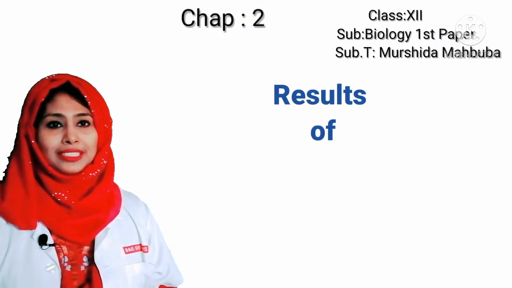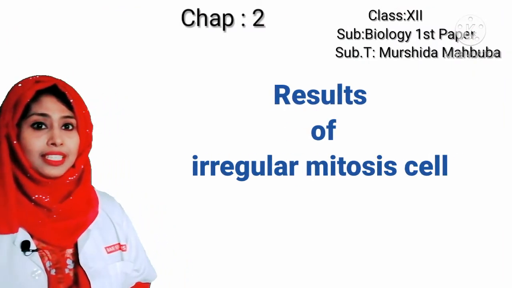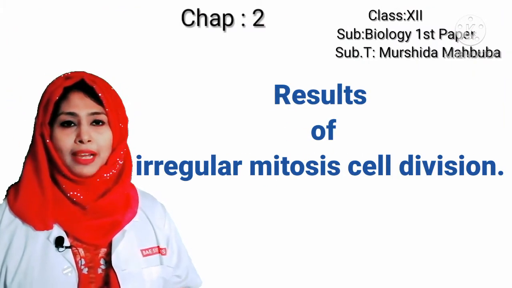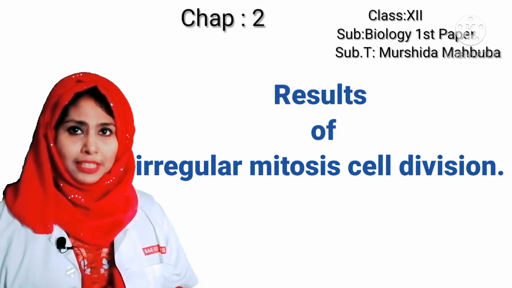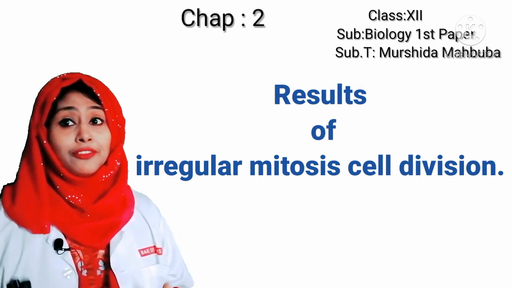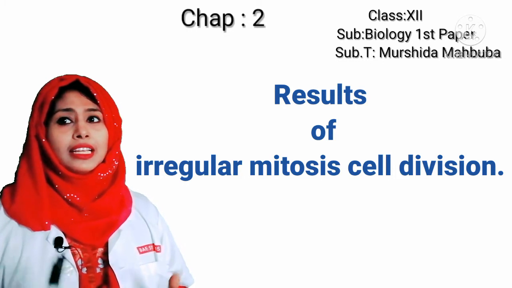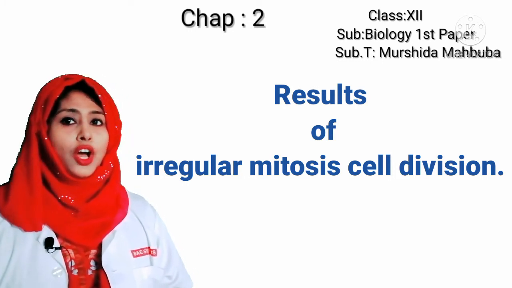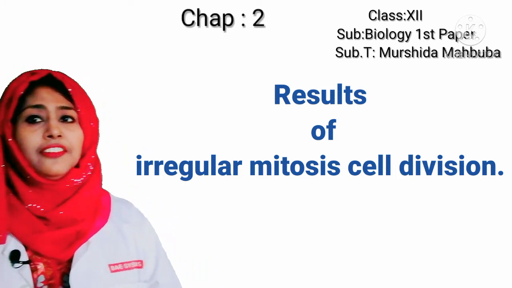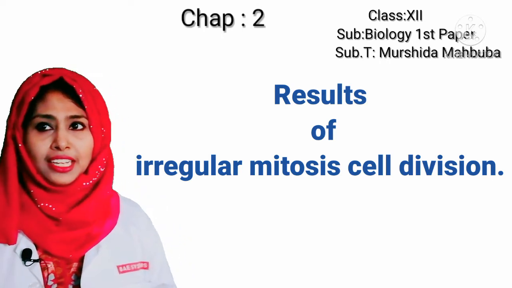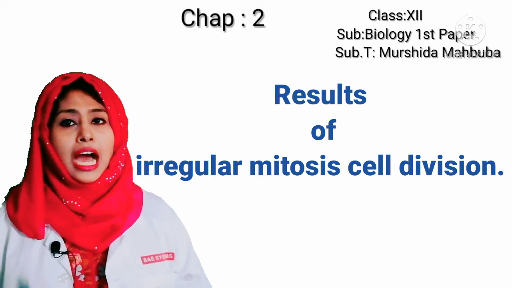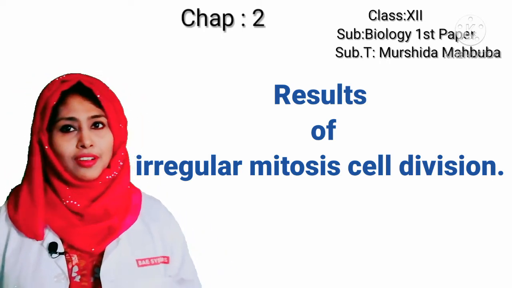My dear students, results of irregular mitosis cell division. Mitosis is controlled by various internal and external factors of cell. If this control is defective for any reason, uncontrolled mitosis occurs.